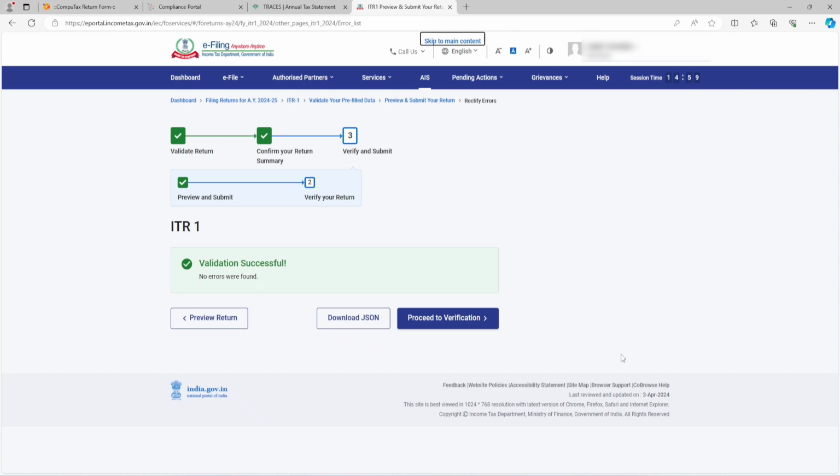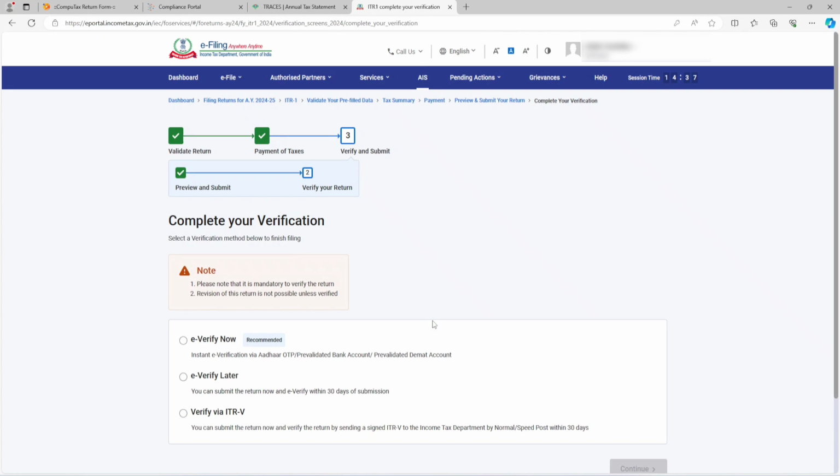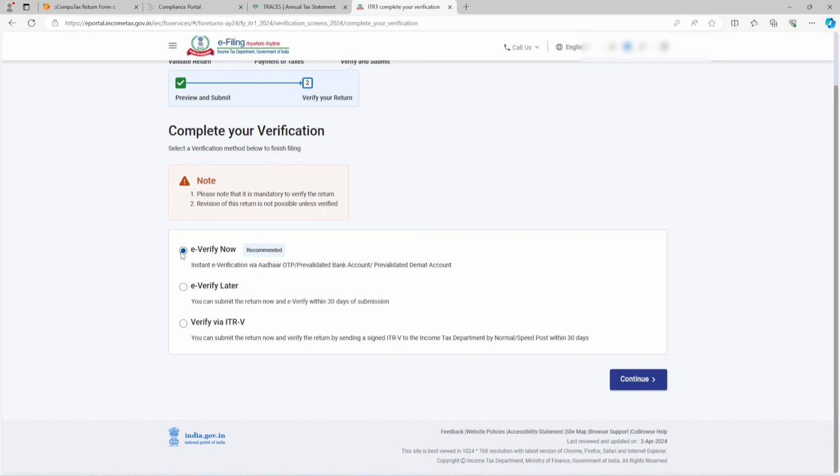If we have left any information, it will let you know. If there is an error, it will show here, and after clicking on that error, it will take you to it. You can correct that error and then check the validation again. Now we have to verify this return. Proceed to verification: after filing ITR, you need to verify it within 30 days, otherwise it will become invalid and it will be presumed that you have not filed your income tax return. The most common and recommended method is e-verify now.